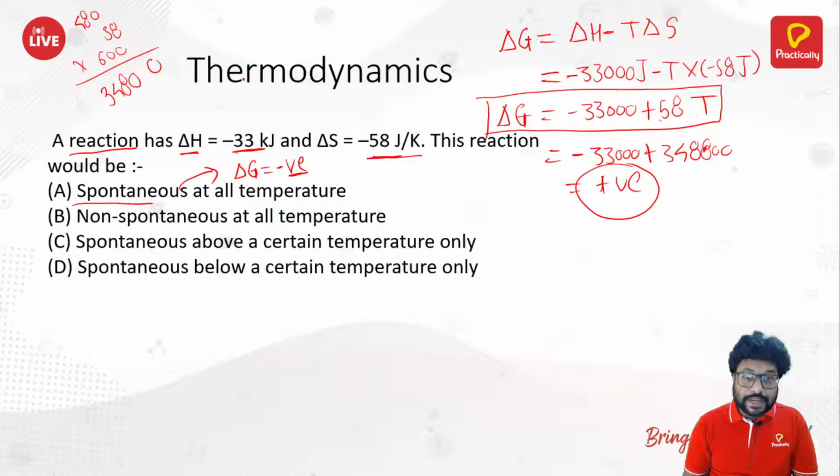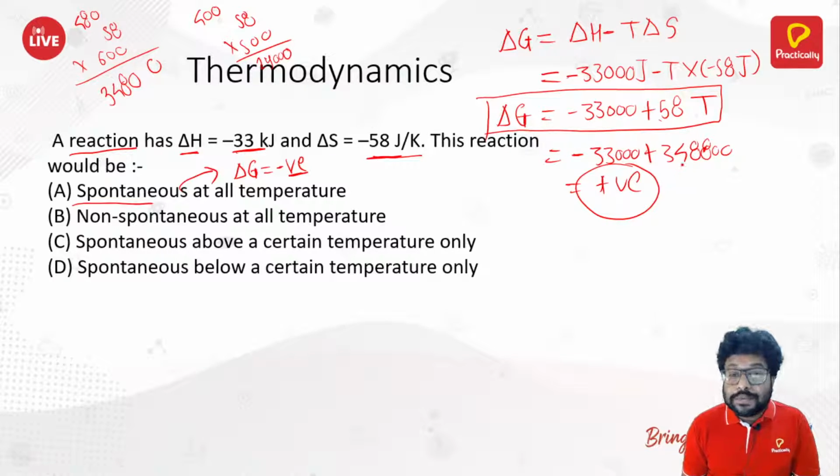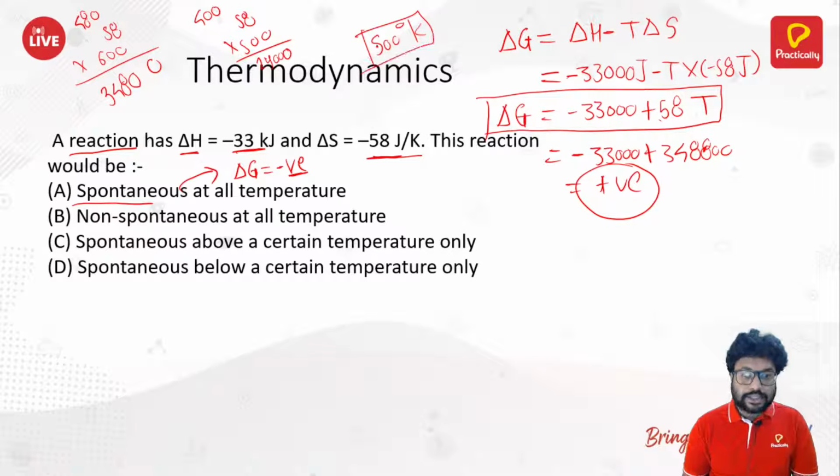Suppose I take 500 degree Kelvin, the temperature is 500. 58 into 500: 500 into 5 is 2,500, plus 400, 2,900. So 29,000. So if this becomes 29,000, your delta G becomes negative. So 500 degree Kelvin around this.